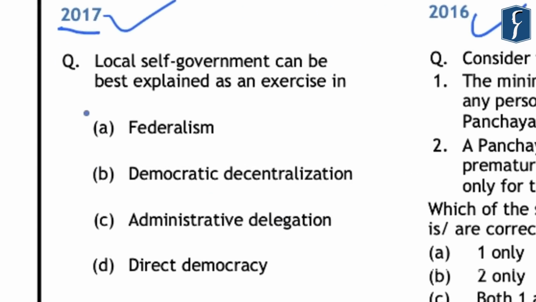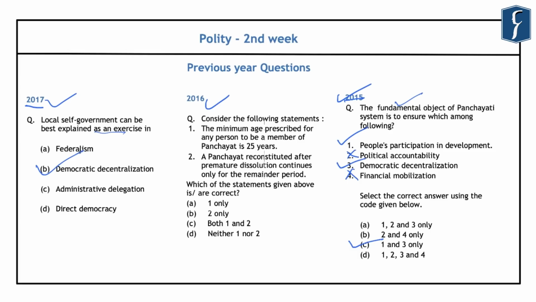Again, if you look at this question that was asked in 2017, it talks about local self-government being best explained as an exercise of. And in this case, again, the answer is B, that is democratic decentralization. So you can see that the fundamental objective of the Panchayati Raj institutions was asked in the year 2015, and again it was asked in the year 2017.